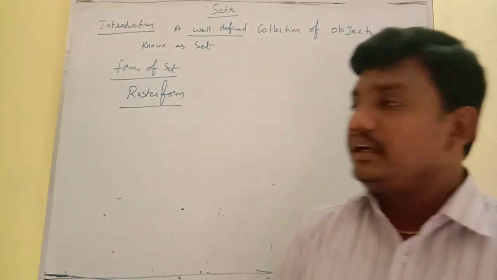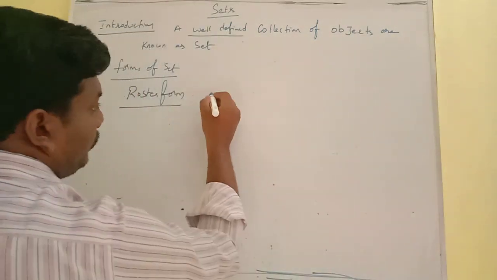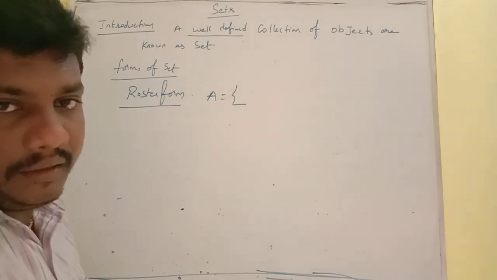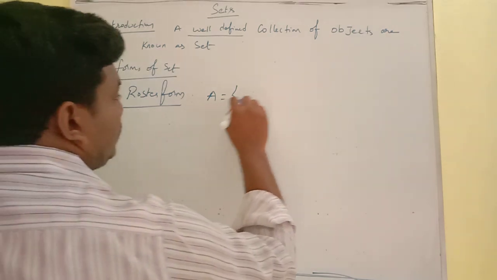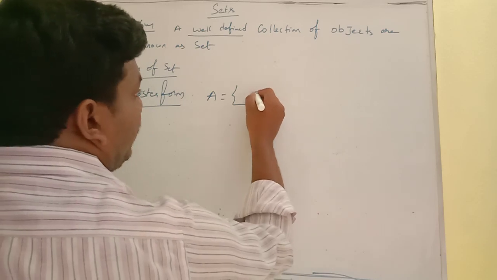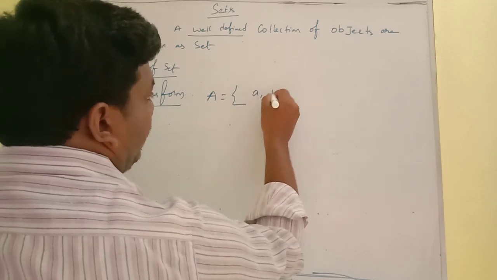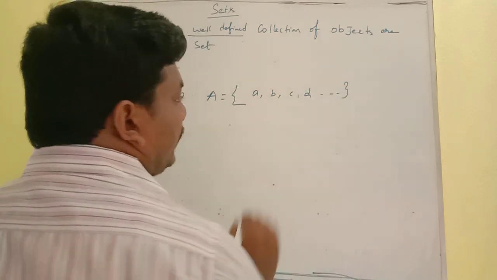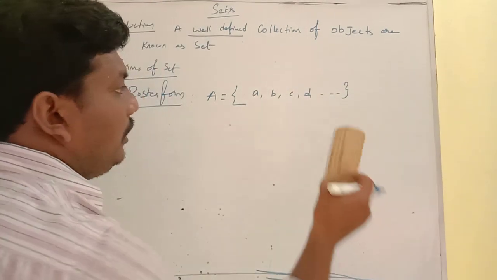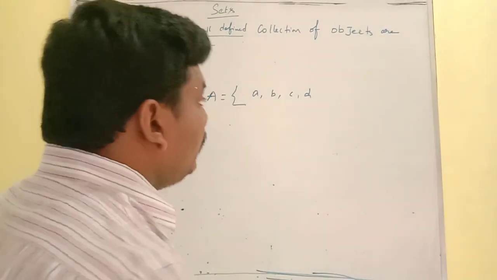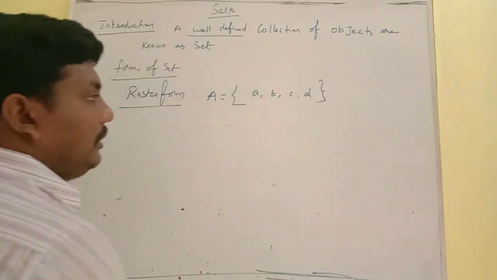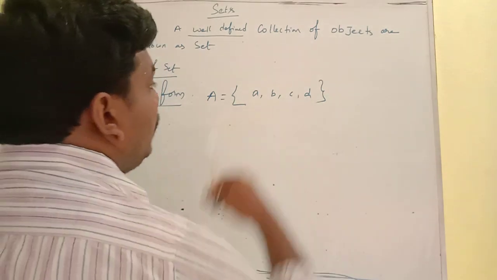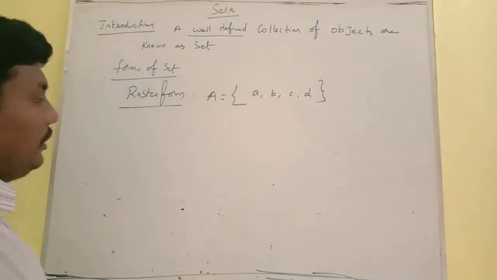In this form, the name of the set should be a capital letter, set A. It starts with curly brackets, and inside the set all the elements are separated by commas. So set A, inside, all the elements are separated by commas, then enclosed with curly braces. This is called a set A in the roster form.